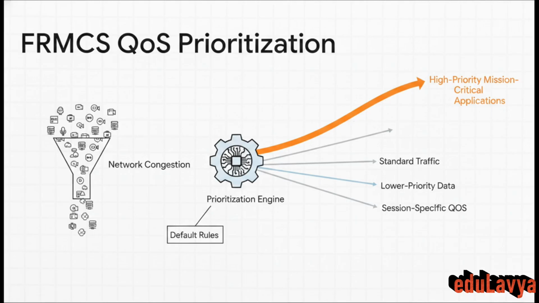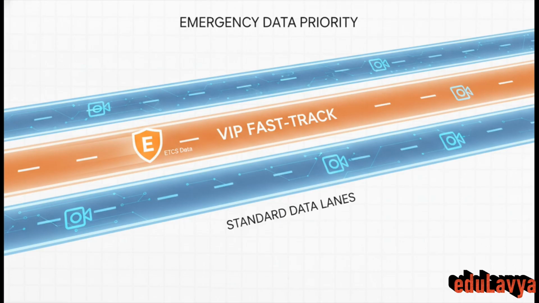This ensures that our mission-critical communications will always, without fail, override the less important traffic. Honestly, just think of this framework like a massive digital highway with highly regulated traffic lanes. Life-saving data like an emergency braking command from the ETCS gets instantly routed into an exclusive VIP fast-track lane. Nothing gets in its way.